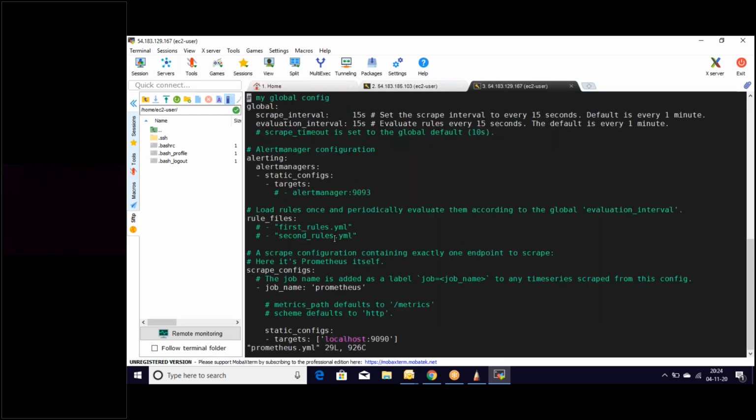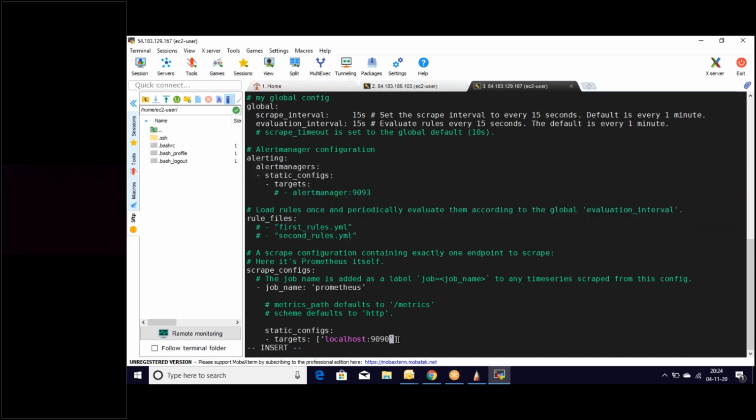So yeah, this one is the file which we are talking about. Here we need to configure the static configurations. Let's go to insert mode. At the bottom, we can see static configurations followed by targets. What does it mean? We see a target with the name localhost colon 9090. This represents the Prometheus server.